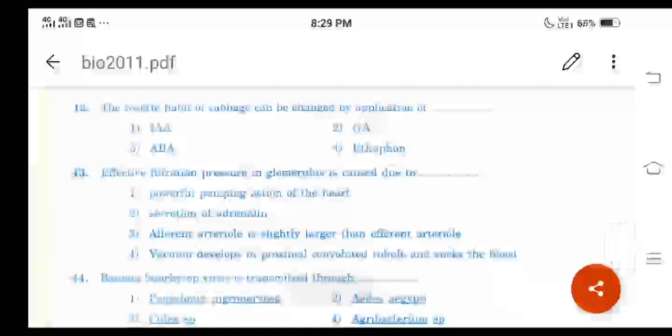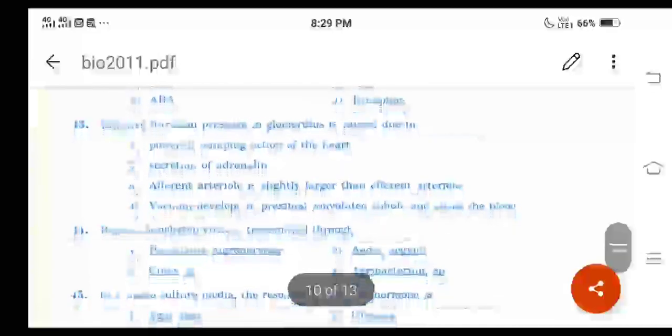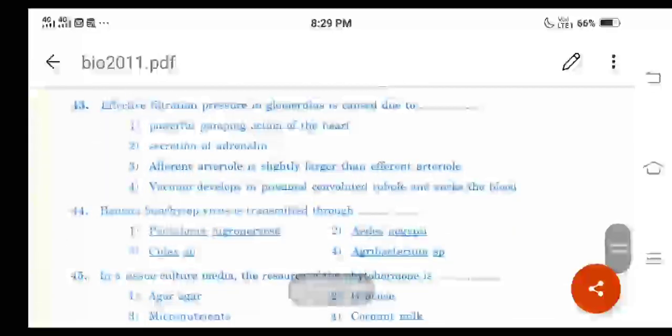Then question number 43, effective filtration pressure. Effective filtration pressure in the glomerulus is caused due to. And the correct answer is option 3, afferent arteriole is slightly larger than efferent arteriole, right? And you can refer to the chapter Excretory Products and Their Elimination, page number 293, right?